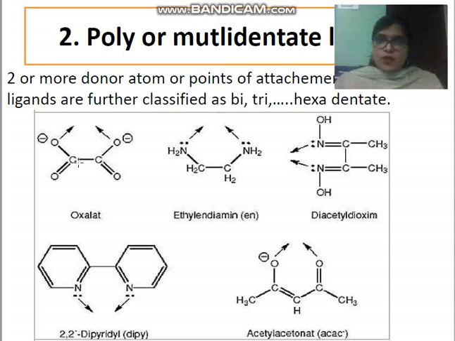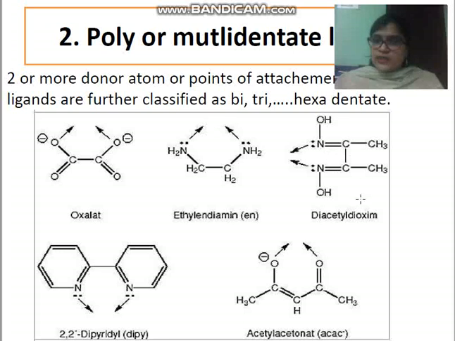Oxalate, the formula (COO)2 2 minus. Okay, you can see COO and COO, and these oxygens are bearing 1 minus charge. This is your oxalato. You can see two donor sites are there. This is another compound, that is ethylene diamine. Very important one. In abbreviation it is mentioned as EN, ethylene diamine. You can see ethylene means CH2, diamine, two amino groups are there, and two donor sites are also there. Nitrogens are the two donor atoms. Okay, they will ligate to a metal atom or ion.